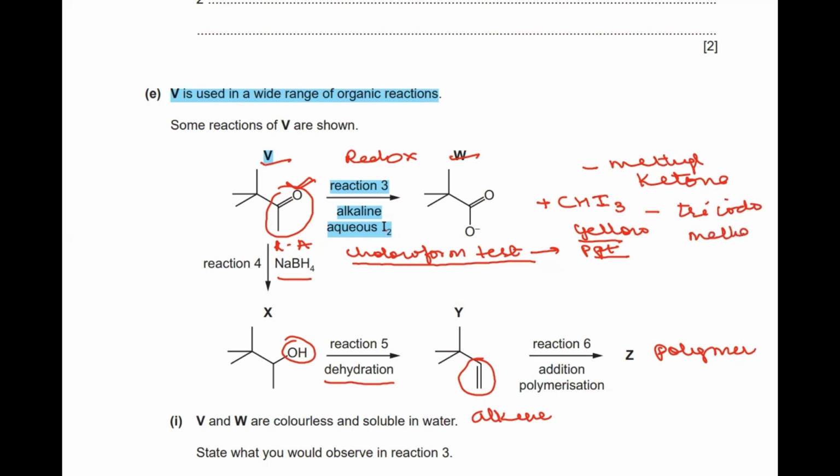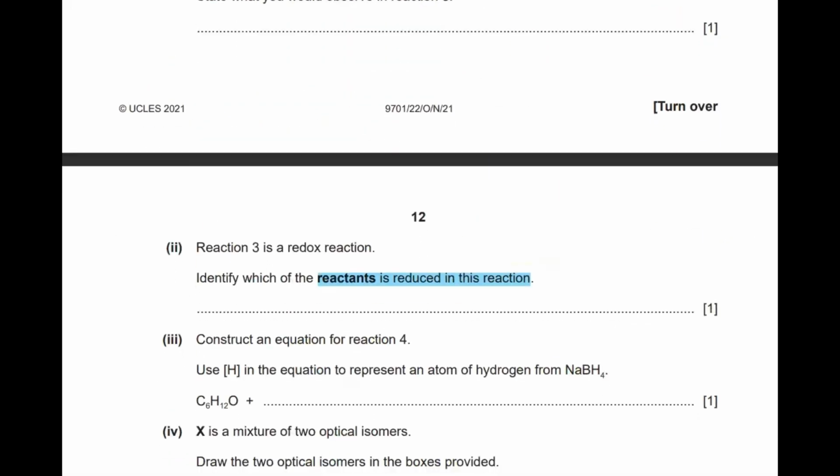So here what is happening? The iodine is changing into iodide, right? The oxidation number is changing from 0 to negative. Because the oxidation number is changing from 0 to negative, we say that the iodine is changing to iodide ions. So this is a redox, because the iodine is changing to iodide ions, where the oxidation number is changing from 0 to -1.